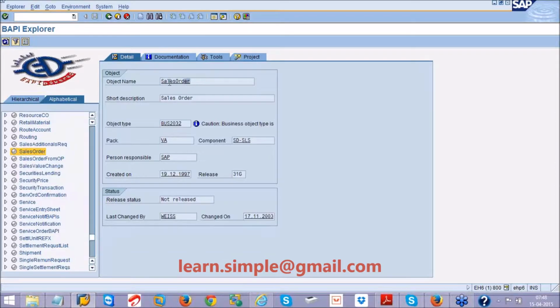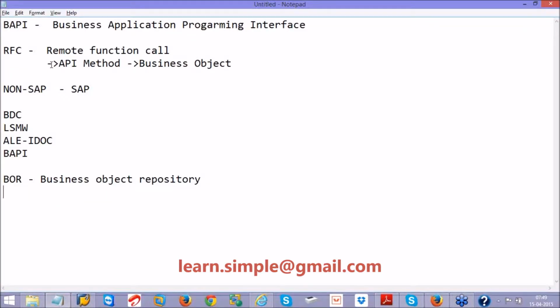The object name is sales order. There is some object type. This is called business object type, BUS2032 or some name. So we are going to create this kind of business object. What is this business object? Through this business object only, your BAPIs are exposed, or your SAP data will be exposed to the outside world. So this is important. The business object is the main difference between your other technologies and your BAPI. So that is what I was trying to tell you here.